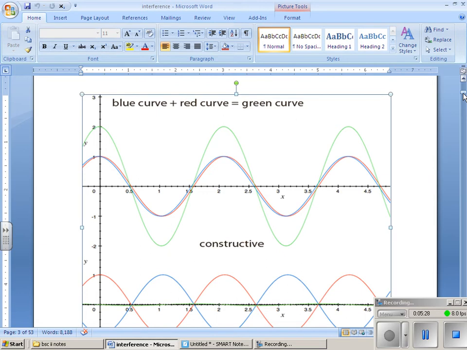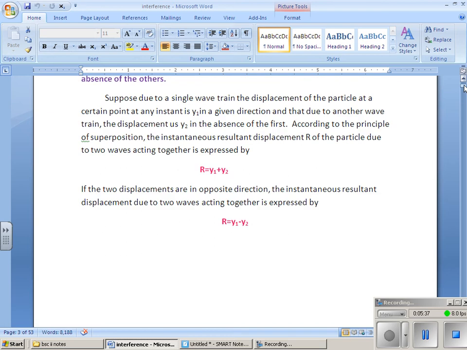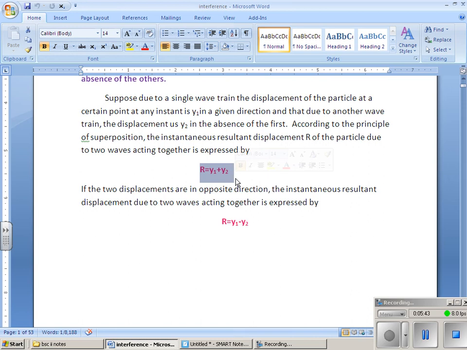So what is interference? It is based on the principle of superposition. What is the principle of superposition? When two waves are traveling in the medium, the disturbance created by the first wave is y1 and the disturbance created by the second wave is y2. The summation of the two waves gives you the resultant of the two waves.